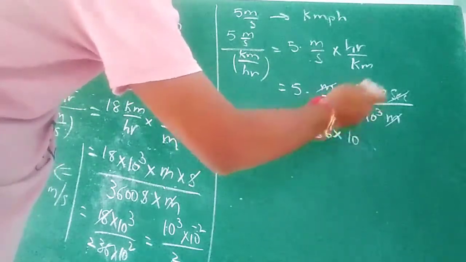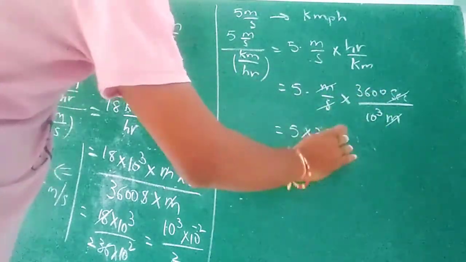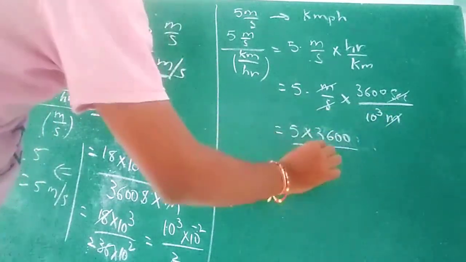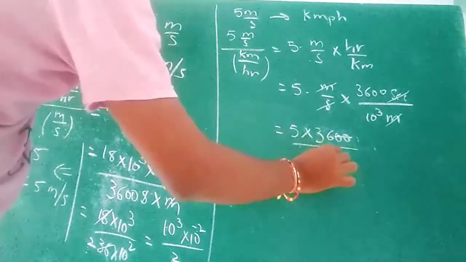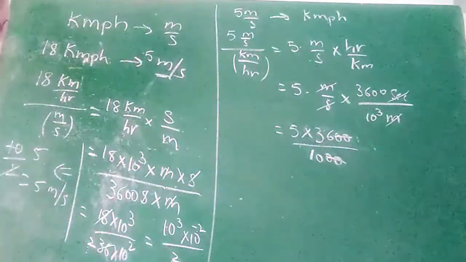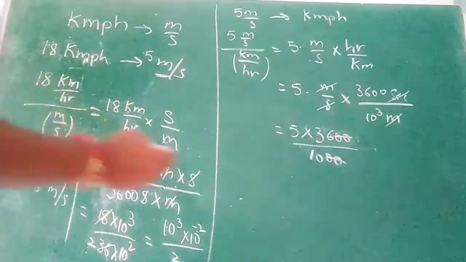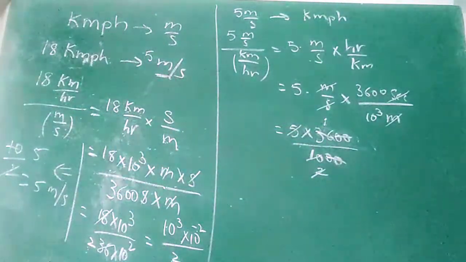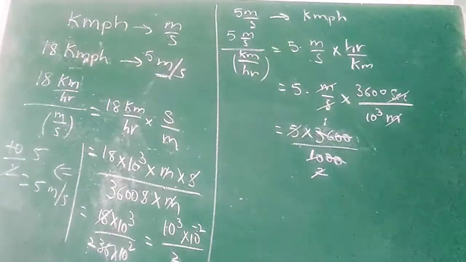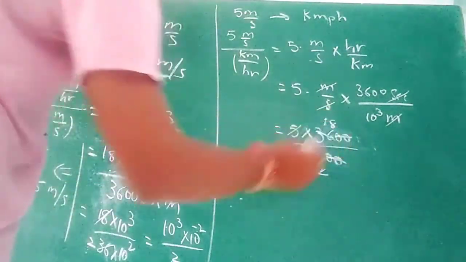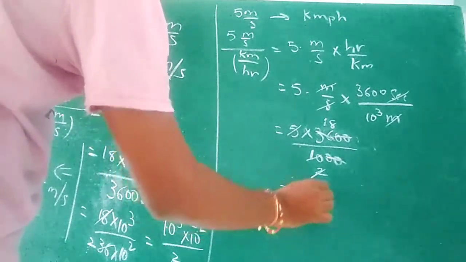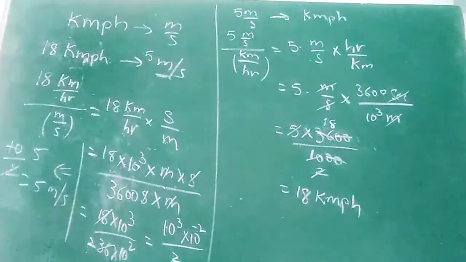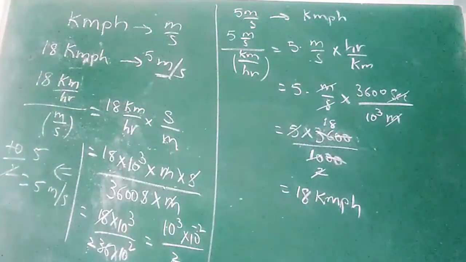Here this has 3600 now. No problem. 3600 by, so 10 power 3 means 1000. So 2 zeros cancel. 5 ones, 5 twos, 2 ones, 2 18s. So that is equal to 18. What is the final answer? 18 kilometer per hour. So 5 meter per second is equal to 18 kilometer per hour.